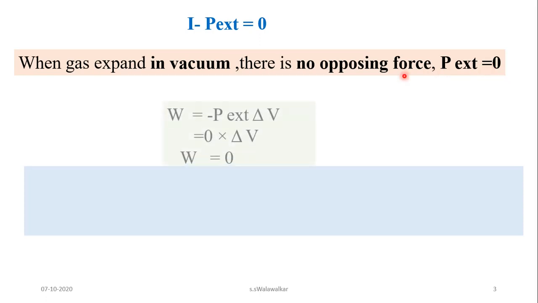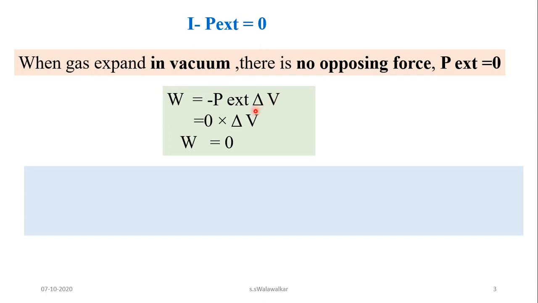Then the equation W is equal to minus P external into delta V becomes 0 into delta V, which is equal to 0. So W is equal to 0. No work is done by the system or on the system. So in vacuum, or in free expansion, W is equal to 0.